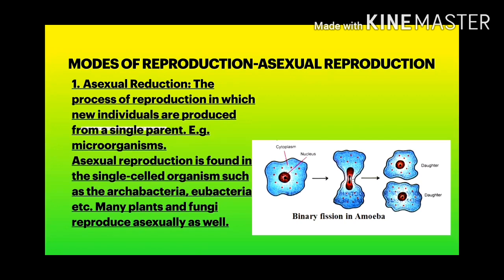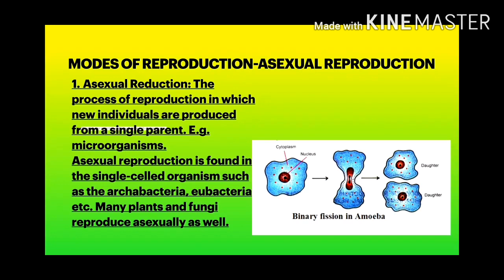So here, as seen in the picture, two daughter nuclei of amoebae are formed, forming two separate cells. Each individual is a new amoeba now. This is asexual reproduction, and amoeba is a single-celled organism.